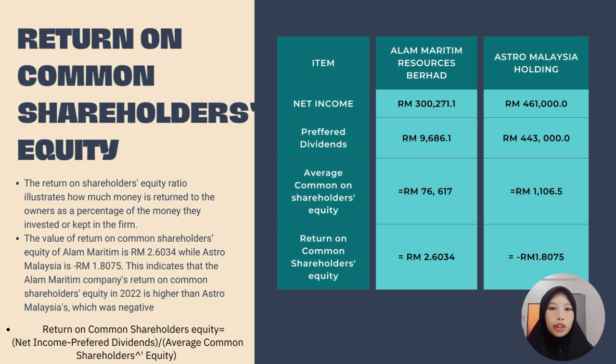The value of return on common shareholder equity of Alam Maritim is RM2.6034 million, while ASTRO Malaysia is negative RM1.8075 million. This indicates that Alam Maritim's return on common shareholder equity in 2022 is higher than ASTRO Malaysia, which was negative. The higher value of common shareholder equity attracts many investors who wish to engage in Alam Maritim compared to ASTRO Malaysia. Investors are constantly seeking firms with higher return and growth on common equity.